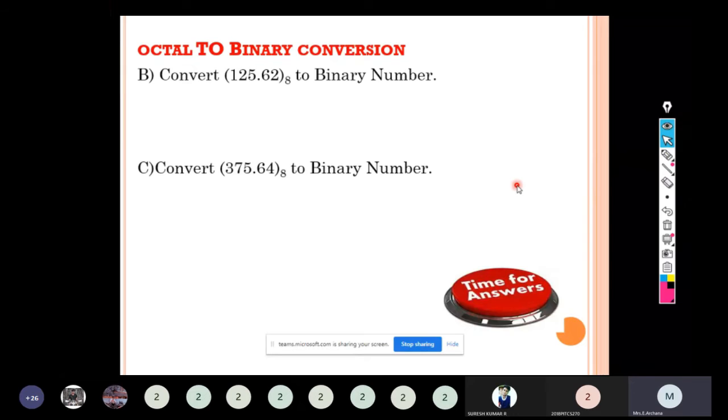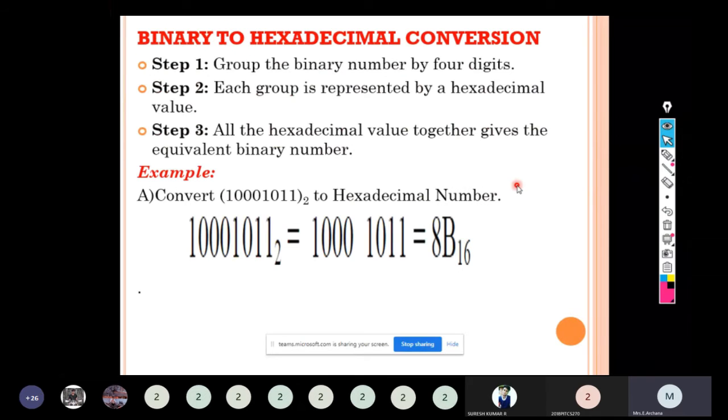In binary to octal, the binary number is converted into the equivalent octal number by grouping 3 bits. If it is an integer part, we have to start from LSB. If it is a fractional part, we have to start from MSB. If there are not sufficient bits to make a group, we can add zeros, leading and trailing zeros. In octal to binary, the given octal number is converted into a binary number.